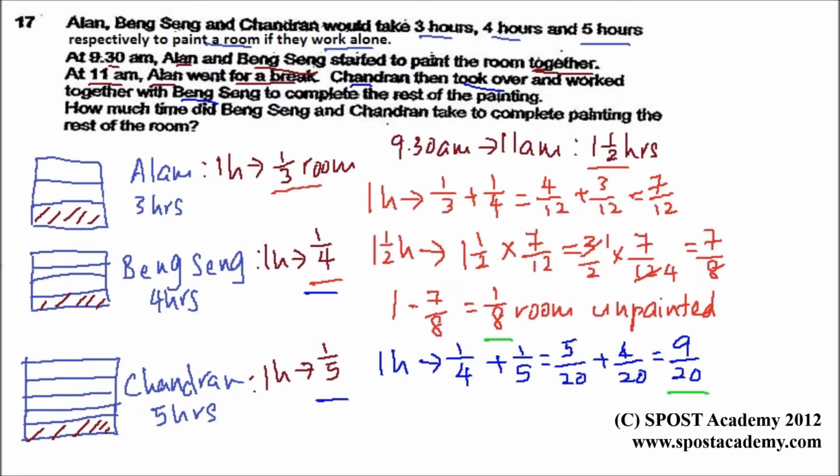What we'll do is just use the remaining room, which is 1/8, divided by 9 over 20. So 1 over 8 times 20 over 9. Divided by 2, I get 10 here. Divided by 2, I get 4. Divided by 2 again, I will get 2. Divided by 2, I get 5. So 5 over 18 hours. So both of them would use 5/18 hours to complete painting the rest of the room.